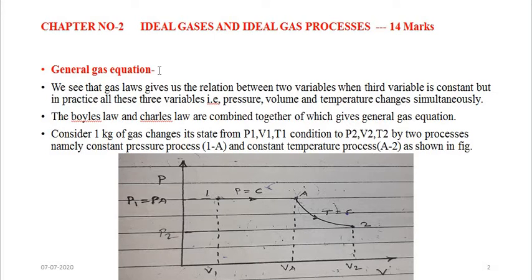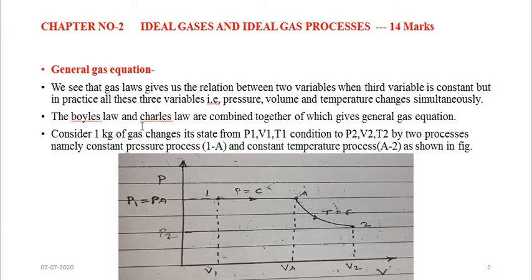An ideal gas obeys the gas laws. It may obey Boyle's law, it may obey Charles' law. But a real gas doesn't obey any of the gas laws. For analysis purposes, we consider that the real gas obeys the ideal gas laws, and we then derive a particular gas equation which will be applicable to all gases, that may be ideal gases or real gases.